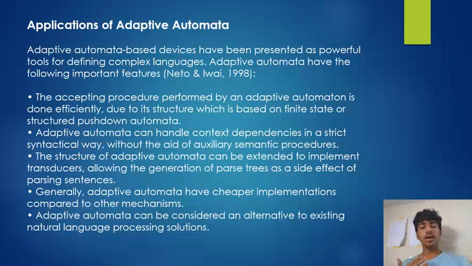Adaptive automata can handle context dependencies in a strictly syntactical way without the aid of auxiliary semantic procedures. The structure of adaptive automata can be extended to implement transducers, allowing the generation of parse trees as a side effect of parsing sentences. Generally, adaptive automata have cheaper implementations compared to other mechanisms. Adaptive automata can be considered an alternative to existing natural language processing solutions.